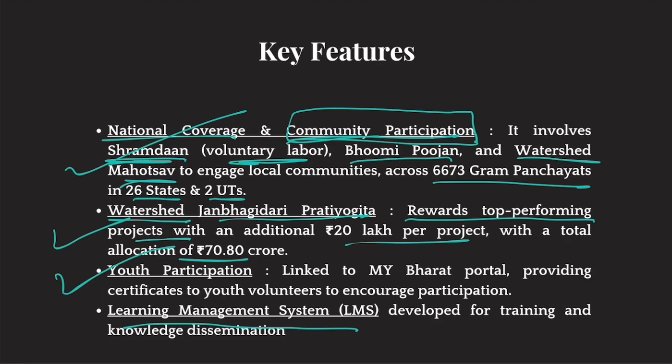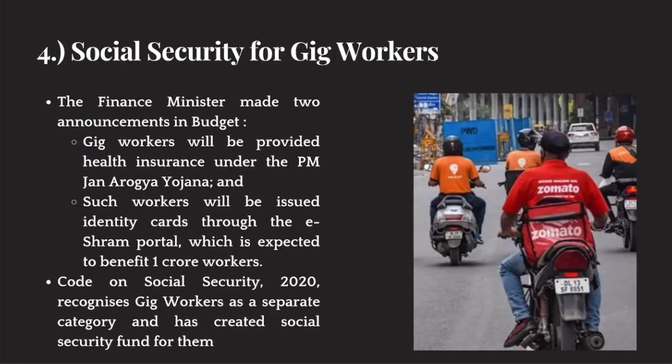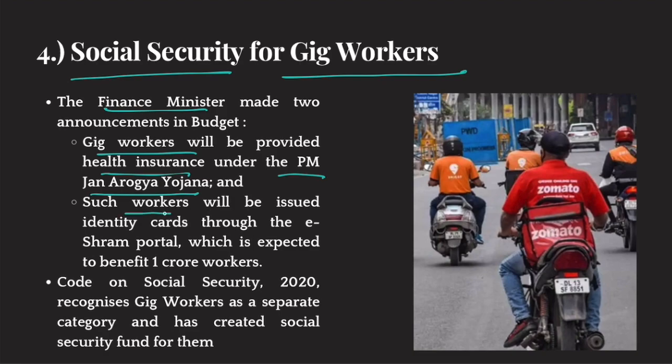All right. Now we'll shift to the fourth topic, which is social security for gig workers. In this year's budget, the finance minister made two announcements. First of all, gig workers will be provided health insurance under Pradhan Mantri Jan Arogya Yojana. Plus, these workers who would get health insurance under this Yojana would also be issued identity cards through the eShram online portal. And this portal will benefit 1 crore gig workers.